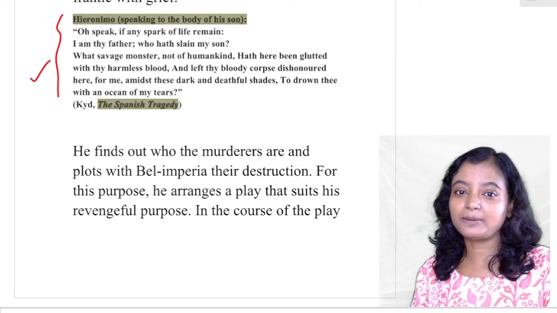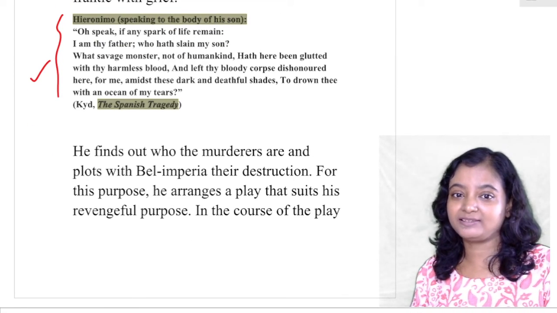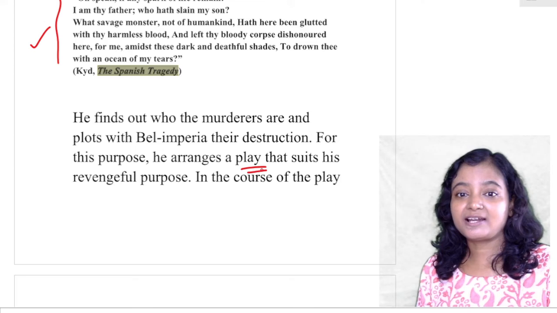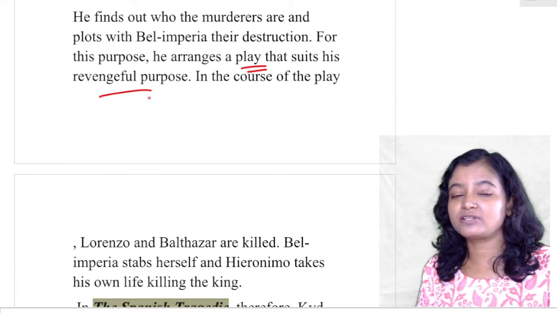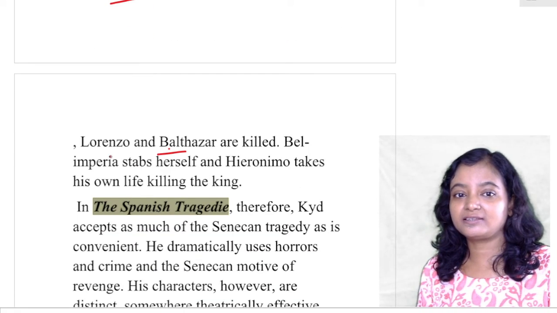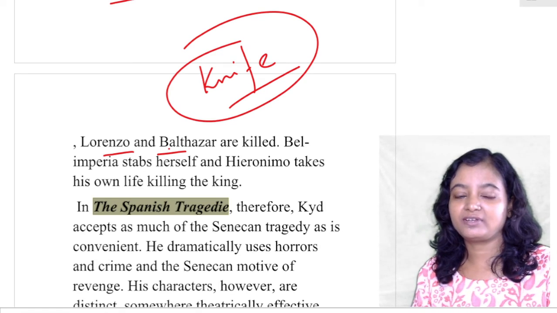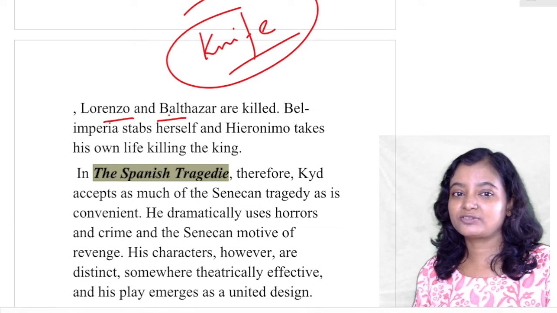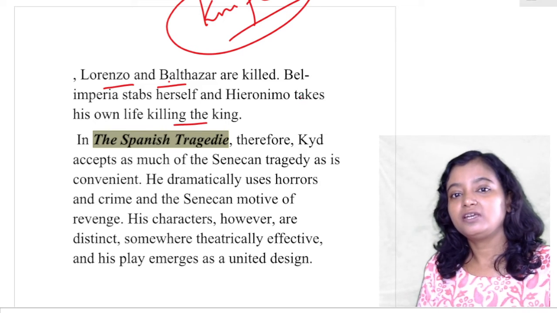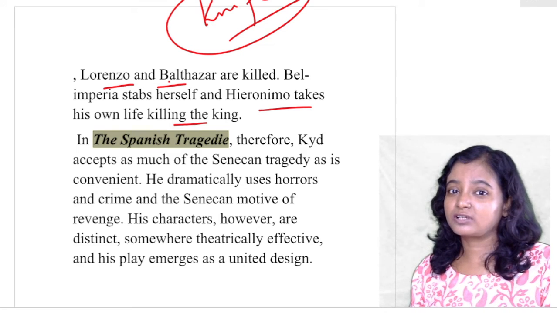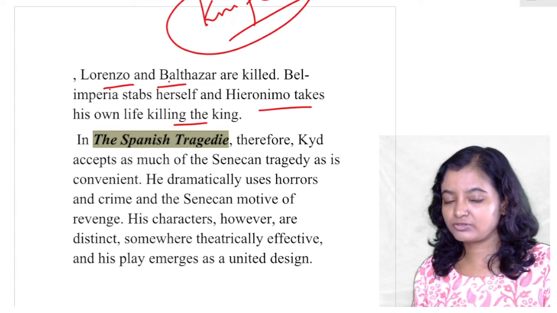He finds out who the murderers are and plots with Belle Imperia their destruction. For this purpose, he arranges a play that suits his revengeful purpose, which I will find also in Hamlet. In the course of the play, Lorenzo and Balthazar are killed. They used the dagger, the knife, that was not an artificial knife but a real knife. Now Belle Imperia stabs herself, and Hieronymus takes his own life after killing the king. Hieronymus will also cut his own tongue, and he kills the king, and he will also commit suicide.